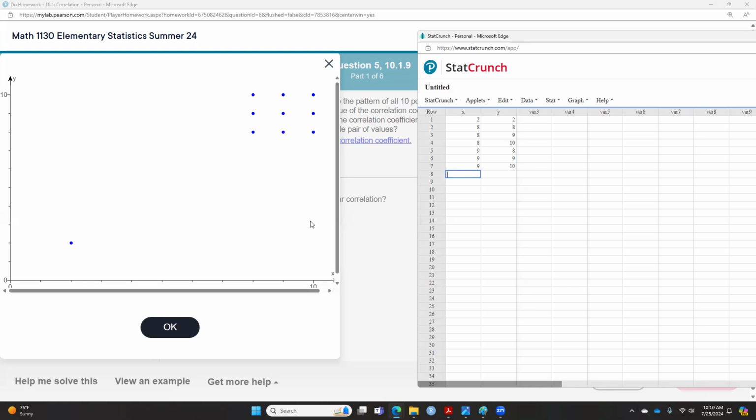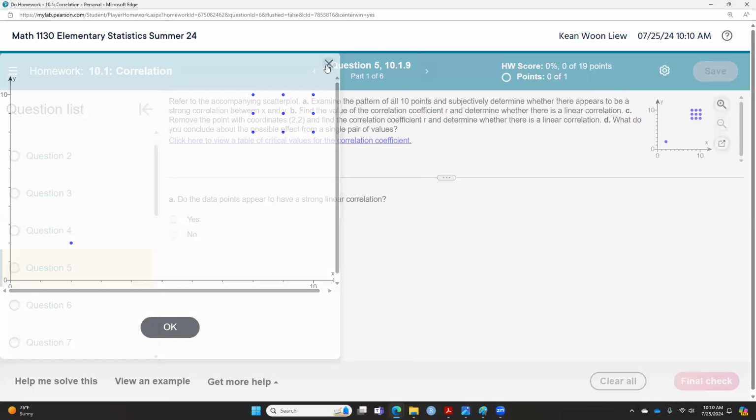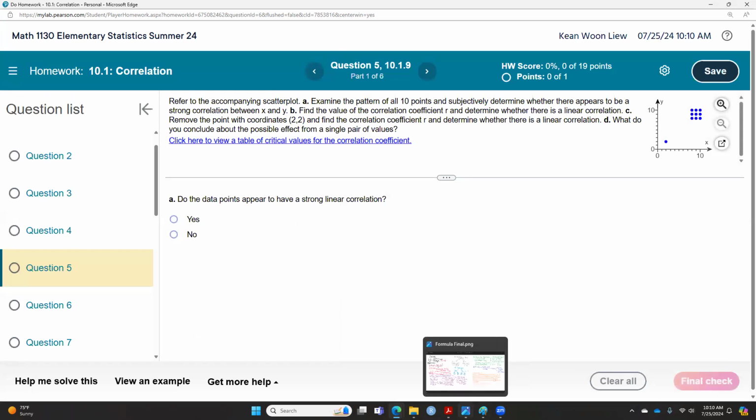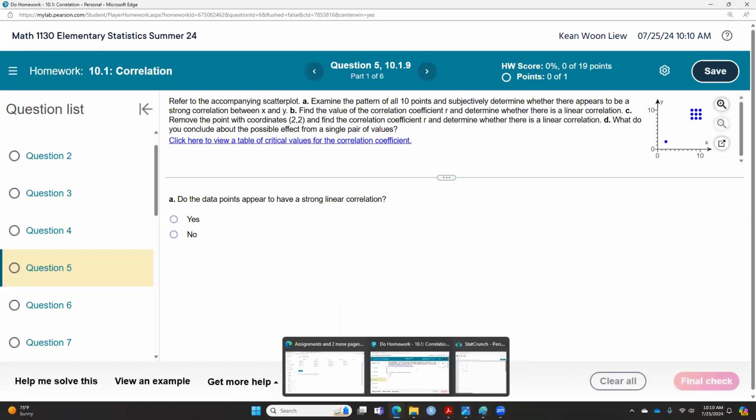And then the next one is the last row. X is 10, Y is 8, and then X is 10, Y is 9, and 10 and 10. So this will be for the last row: 10, 8, 10, 9, 10, 10. So you will get 10 points. This is how you get the data, because the question doesn't give us the coordinate points. These are the coordinate points that you have here.